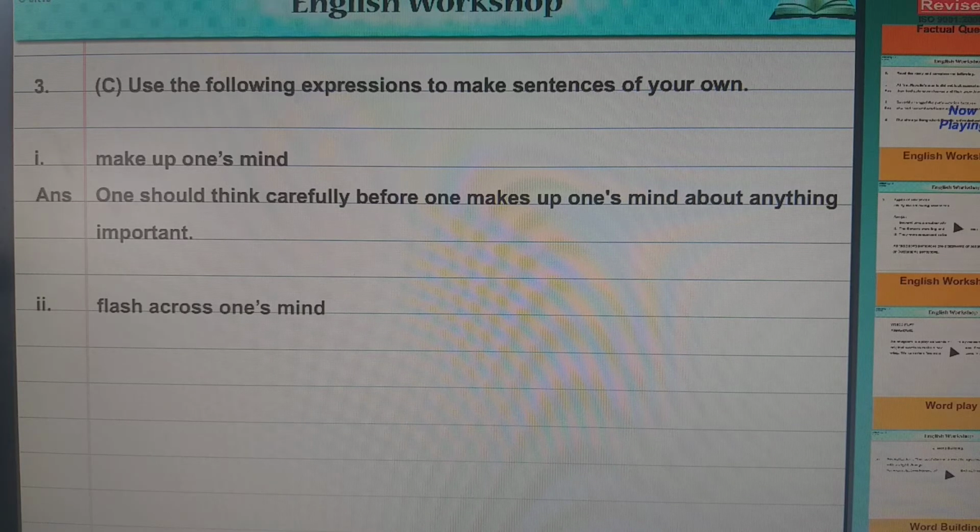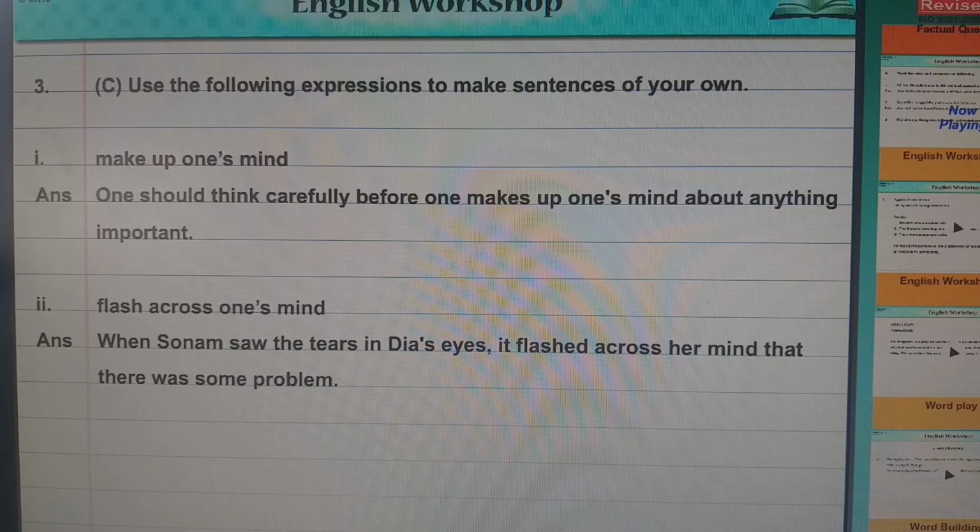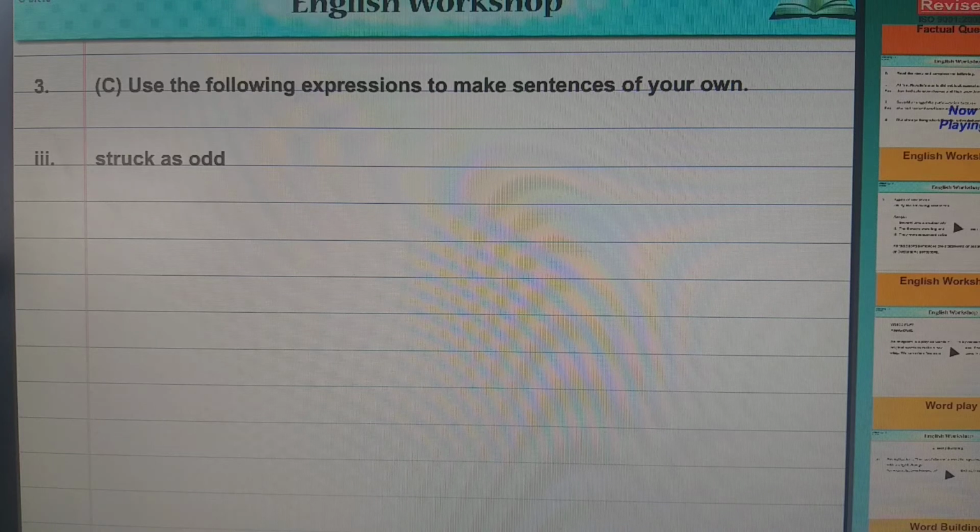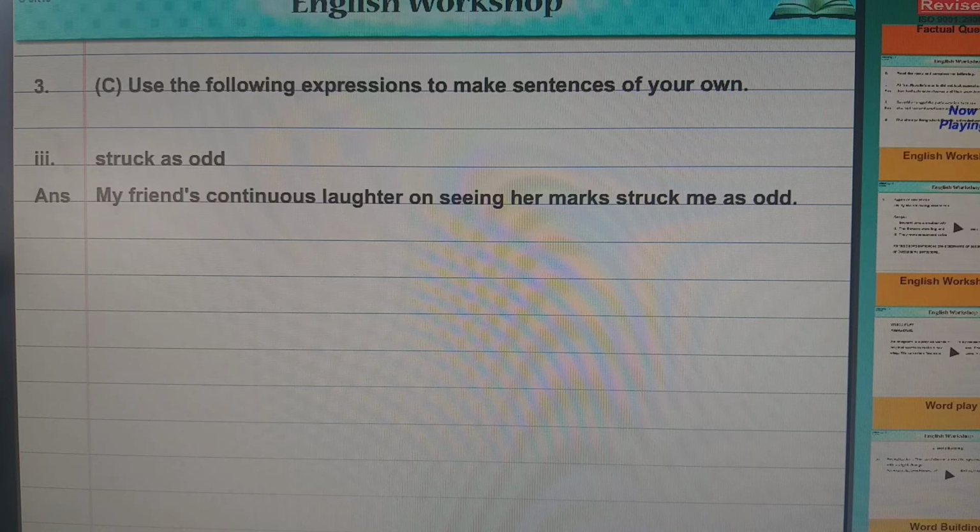Flash across one's mind, you can say an idea comes. When Soham saw the tears in Dia's eyes, it flashed across her mind that there was some problem. Flash across mind means it came to her mind. Struck as odd means something different. My friend's continuous laughter on seeing her marks struck me as odd.